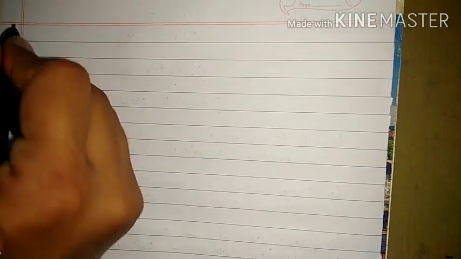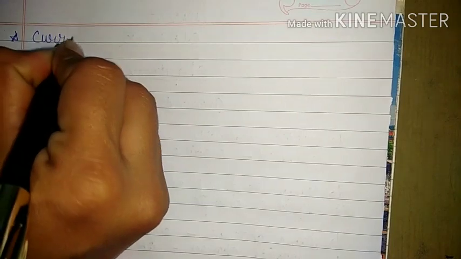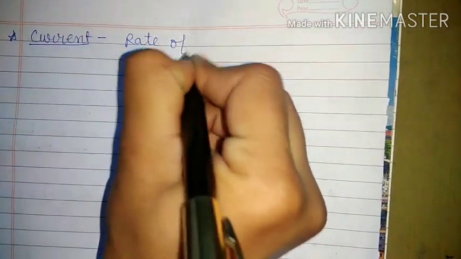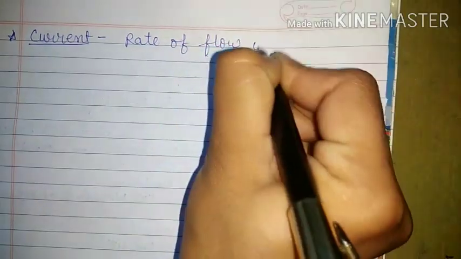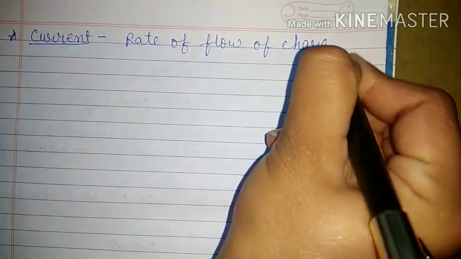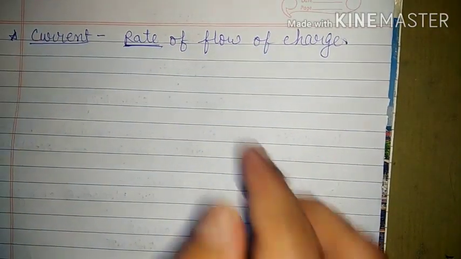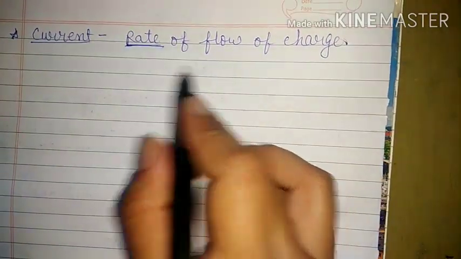Now we will start our topic, current. So we know that current is rate of flow of charge, and we know that rate means per unit time. That means here we need two things to produce current.